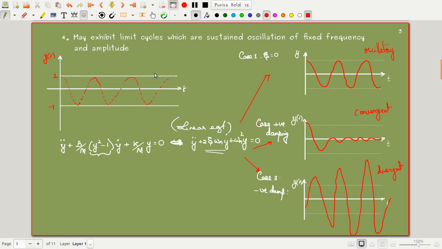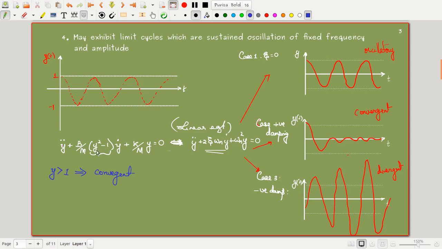But now, when y is greater than 1, what happens here? That means y is above here. When the initial condition is y greater than 1, what happens? It is having a positive damping. That means it is trying to have a convergent response, right? So if y is greater than 1, it is equivalent to a convergent system. It is trying to converge here.